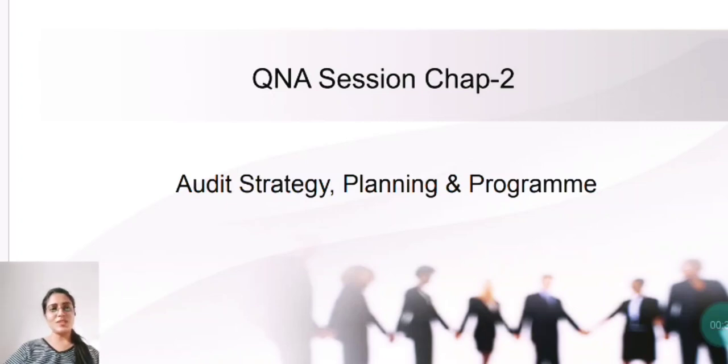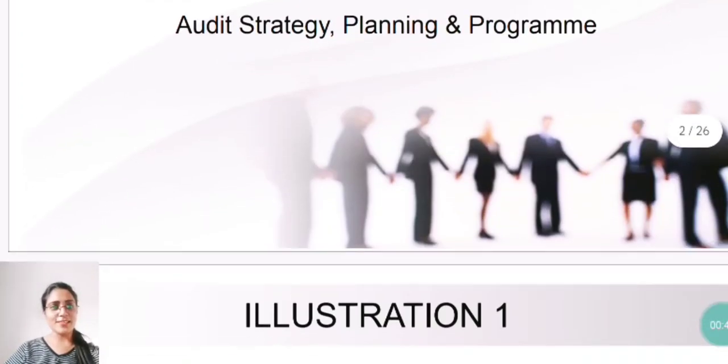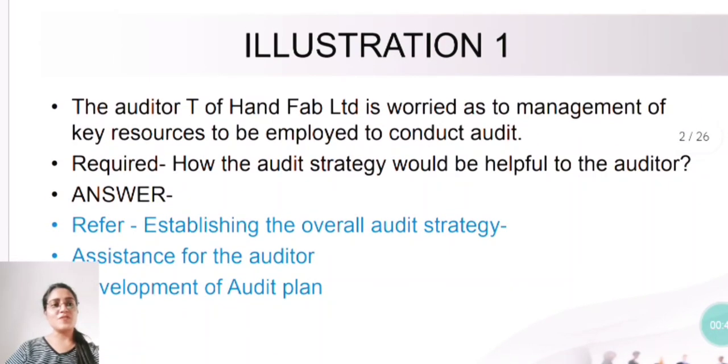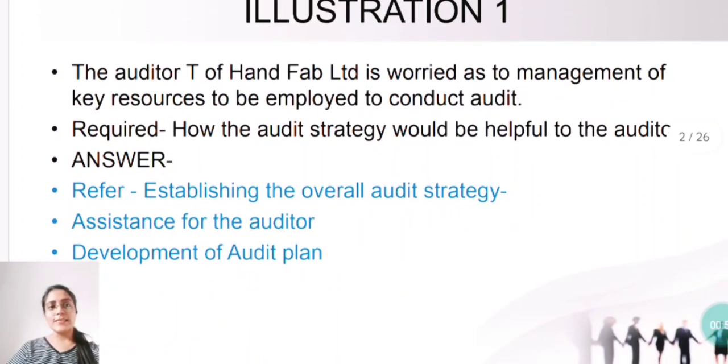First of all, this chapter is all about audit strategy, planning and program, right? So we are first going to understand illustration number 1 that is given in your module. The auditor T of Hand Fab Limited is worried about the management of key resources to be employed to conduct the audit.